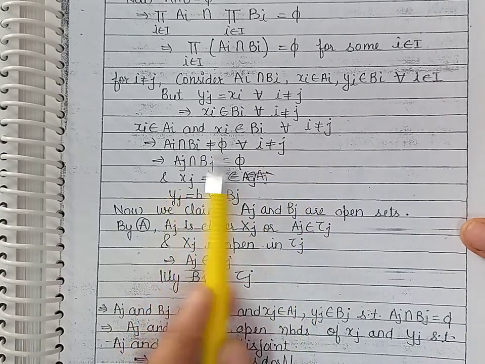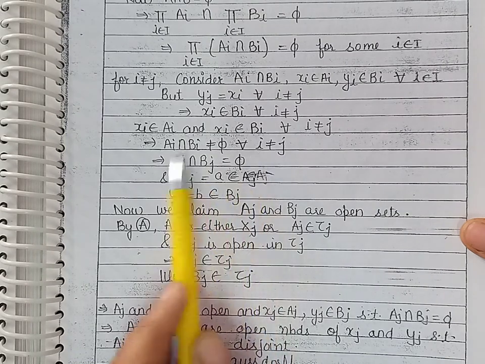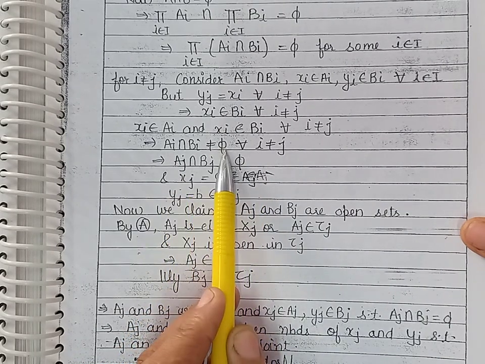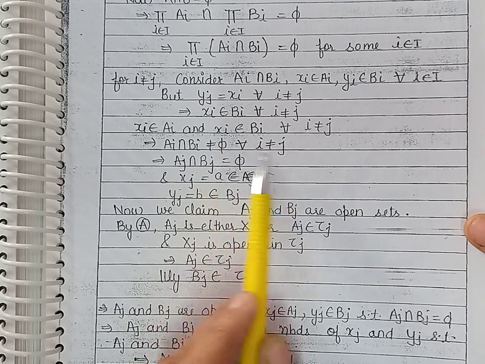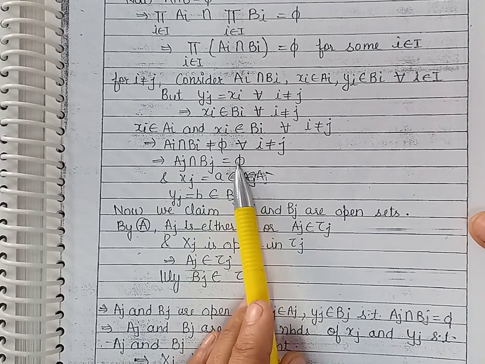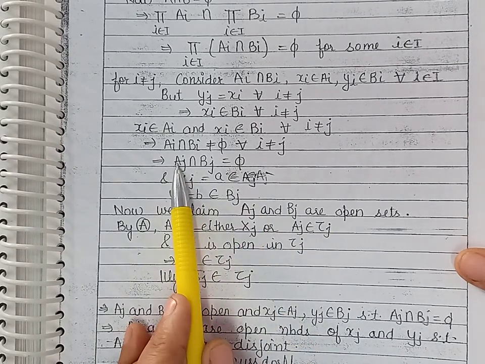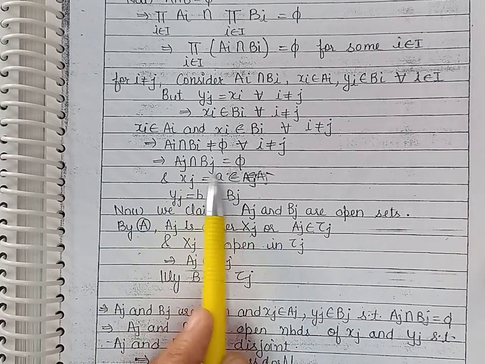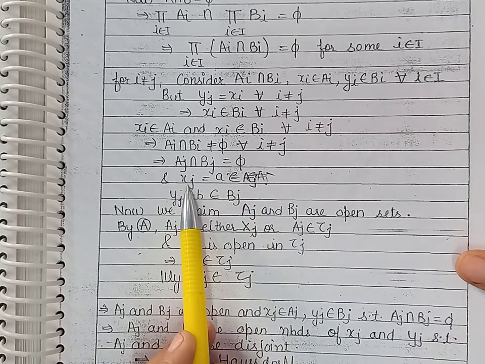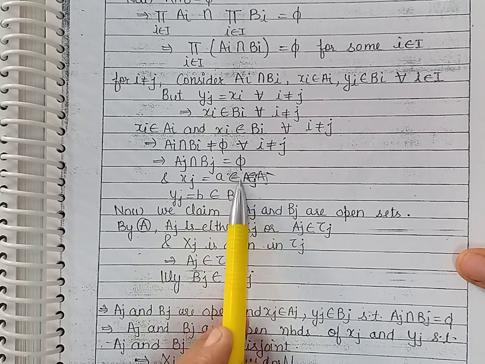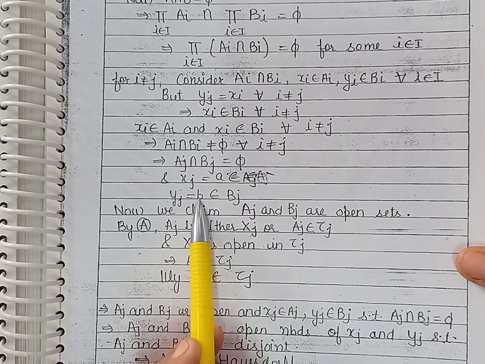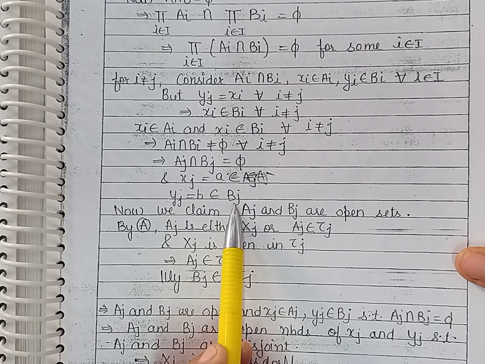It means whenever i and j are different, the intersection of each Ai with Bi is non-empty. So the empty intersection must occur when i and j are the same: Ai intersection Bi is phi. So we can say that Aj intersection Bj is phi. Now by our definition, xj is a, and this is an element of Aj, and yj, that is b, is an element of Bj.